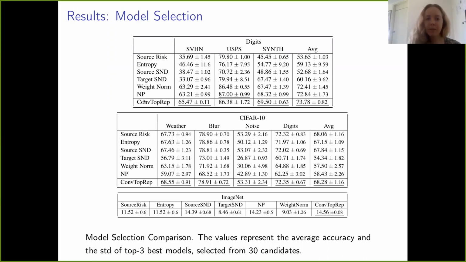Moreover, neural persistence is another topology-based, weight-based method, but instead of looking at convolutional layers, the authors look at fully connected layers and extract some topological properties from that layer. And we show that while it performs quite well on the digits setup, it does not perform very well on the second setup, where the network is deeper and we have many more convolutional layers and only one fully connected layer at the end of the network. Note that across all the experimental setups, our method gives competitive performance, outperforming other baselines.